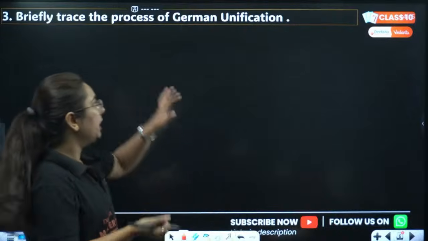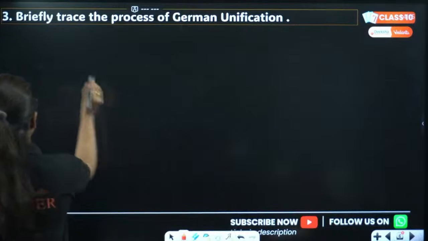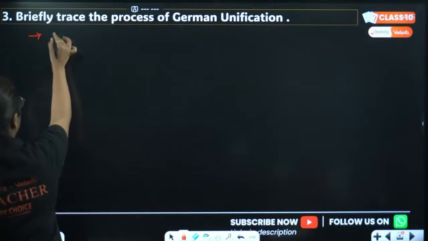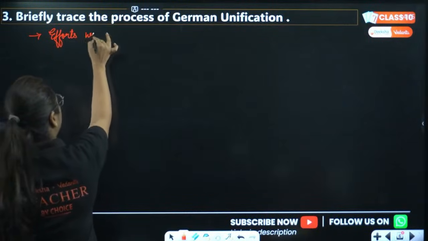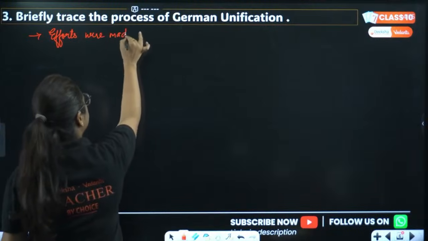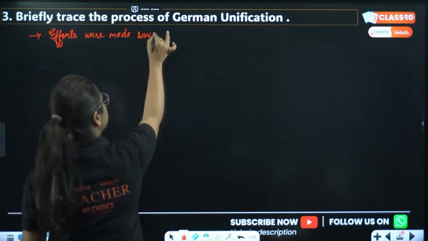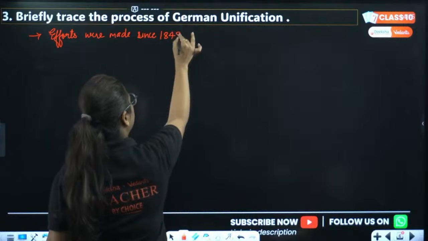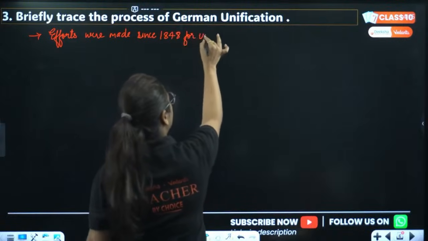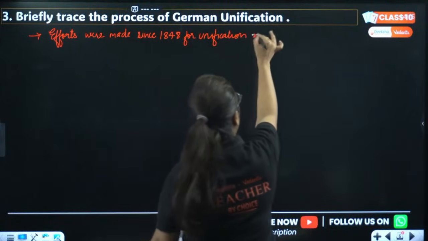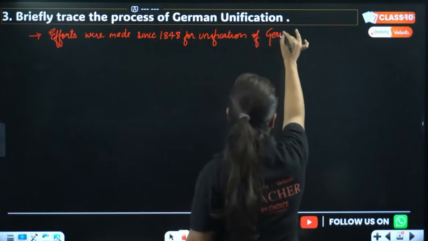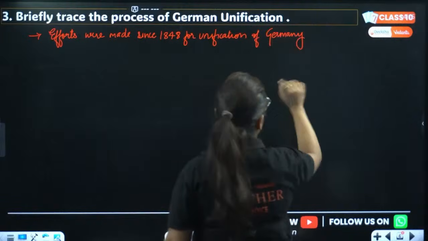Come on. So if we talk about German unification, various efforts were made since 1848 for the unification of Germany. But every time what happened?